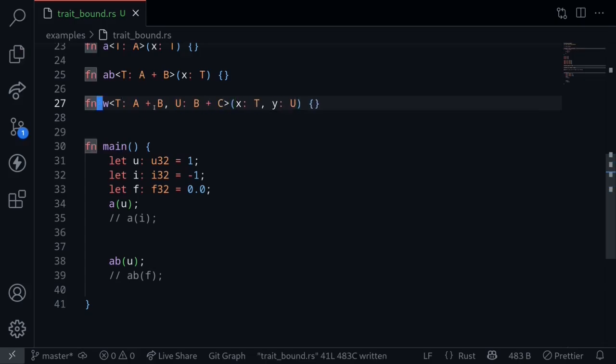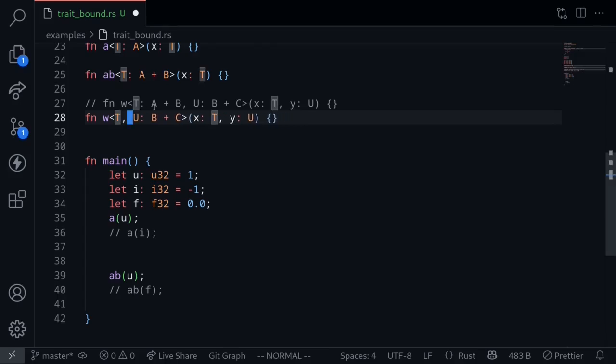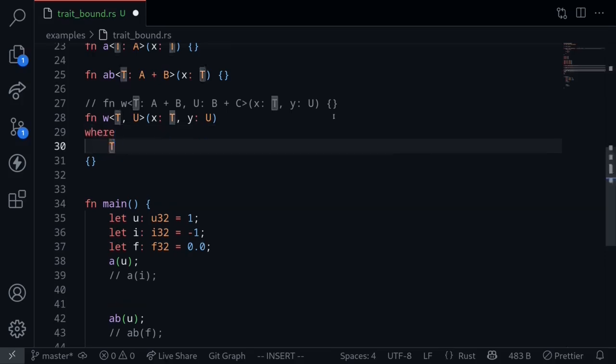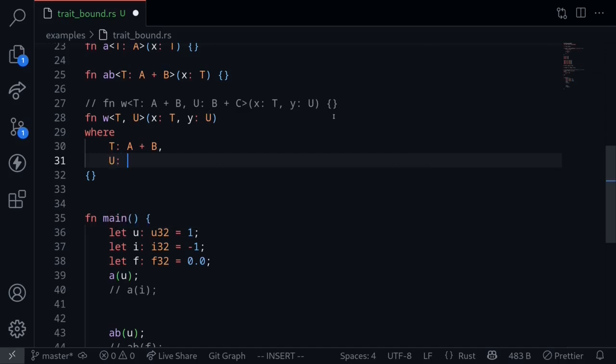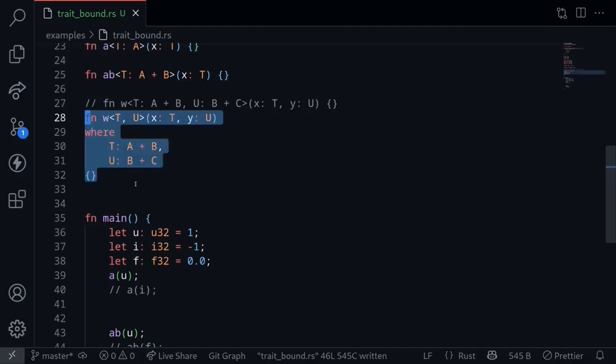This code might look a little bit messy, so here's another way to make this code look a little bit nicer. Let's copy this, paste it, comment this out. Here we'll say the generic types are T and U. We need to still specify that T must implement A and B, and U must implement B and C. So this is where we can use the where syntax. We type where, and then say T colon A plus B. T must implement A and B, and U must implement B and C. This is an example of the where syntax. The function that is commented out and this function say exactly the same thing. The inputs are of the type T and U.